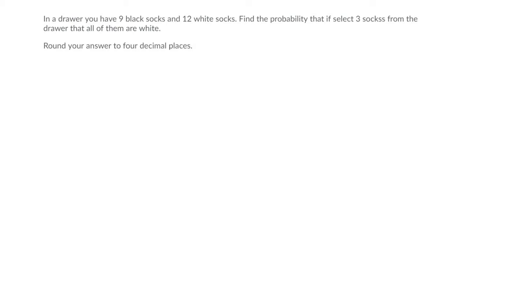Okay, so on problem number 2 here. Again, the scenario is we want all the socks that we draw to be white socks. So this is the event E that we're looking at.